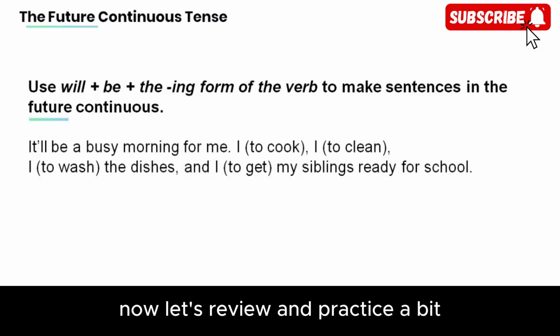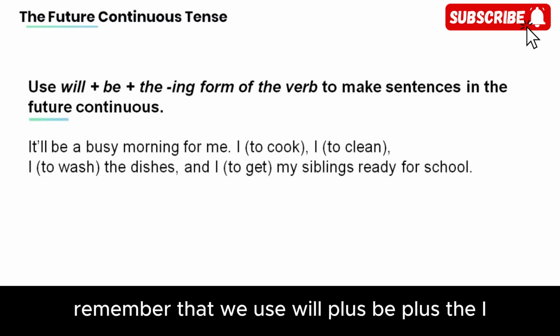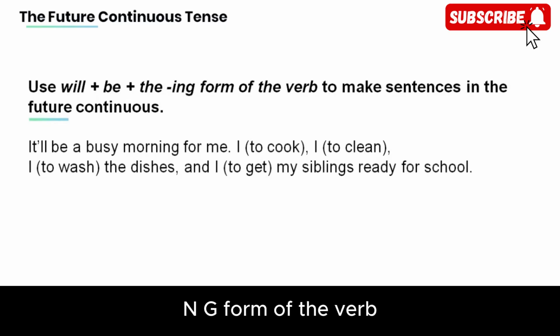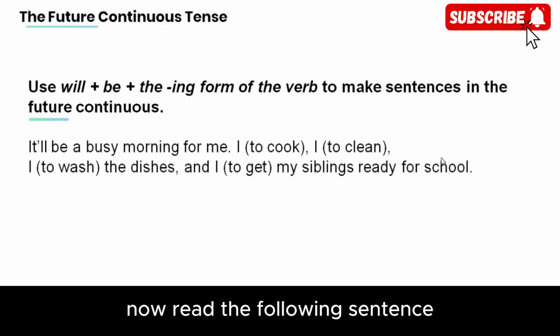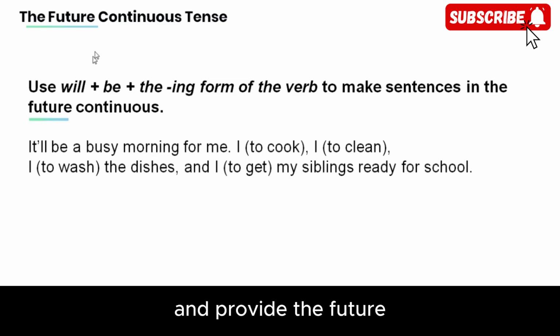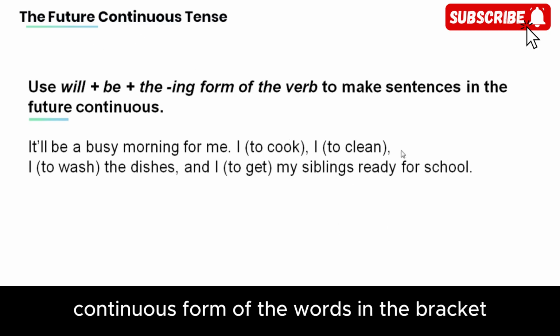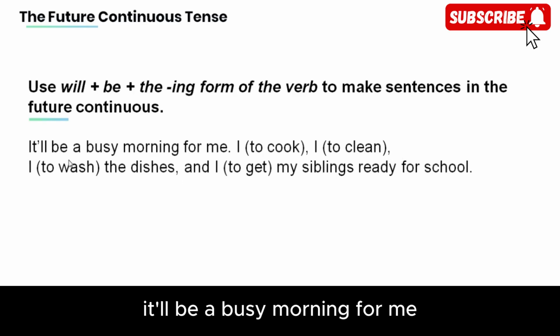Now let's review and practice a bit. Remember that we use will plus be plus the ing form of the verb to make sentences into the future continuous. Now read the following sentence and provide the future continuous form of the words in the bracket. It'll be a busy morning for me.